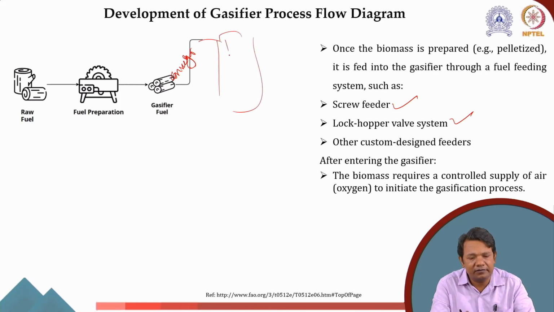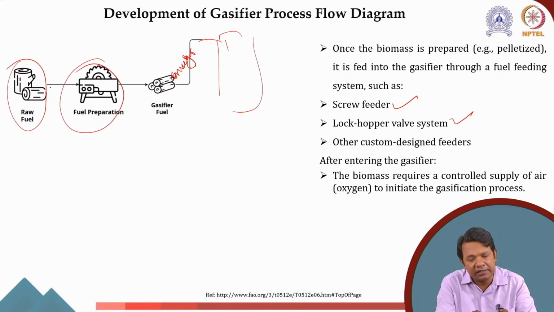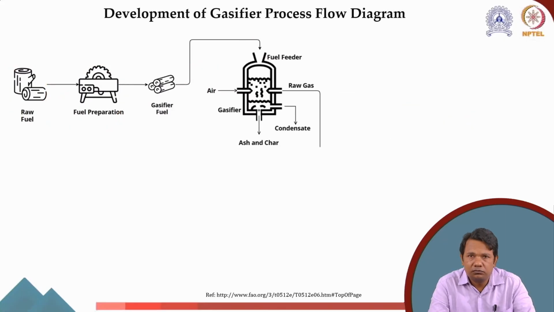Once it enters the gasification unit, it will require a controlled supply of air. So what we did initially, we collected the raw biomass, made a storage, then we developed a system that has the fuel preparation or pre-treatment unit, and then the conveyor belt. So this is, I would say, the conveyor or feeder. So we have the feeding system. Now after that it goes to the gasifier.